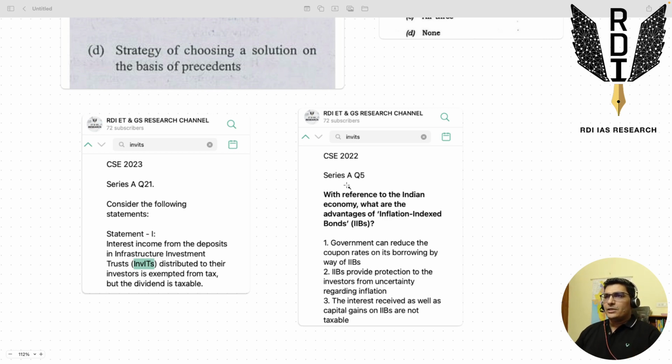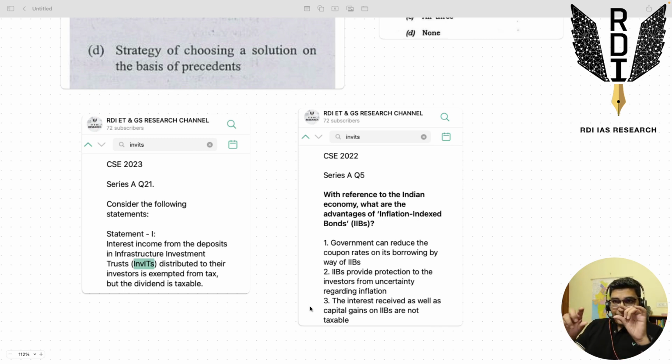Look at this question of 2022, question 5 of series A. This was about inflation indexed bonds. Look at the third statement. It said interest received as well as capital gains on IIBs are not taxable. So the third statement talked about interest received as well as capital gains. Both are not taxable, while the INVIT's statement said one is taxable, another is not taxable, right?